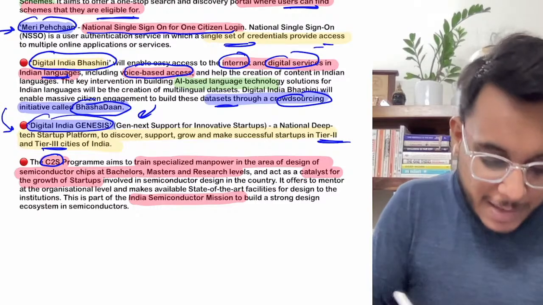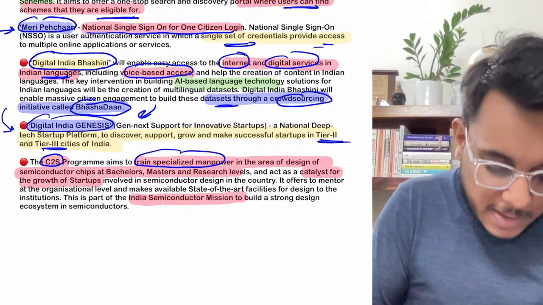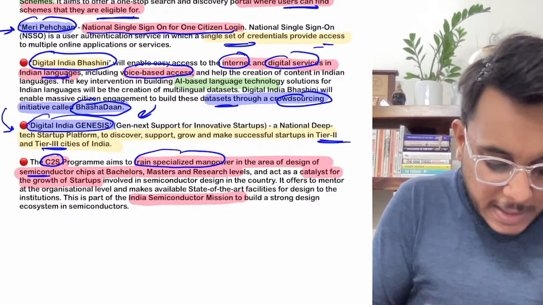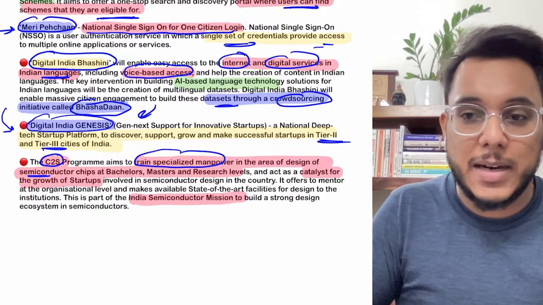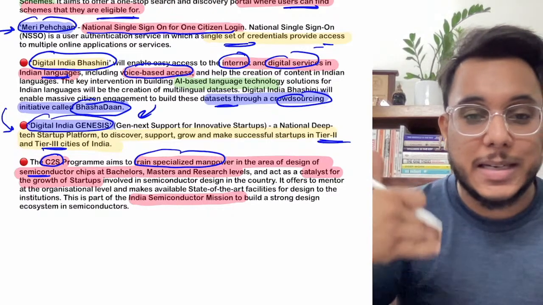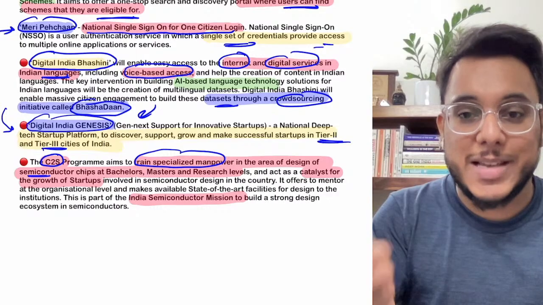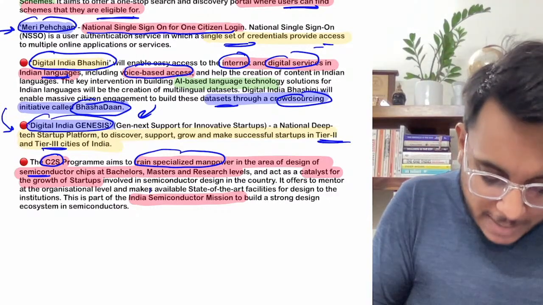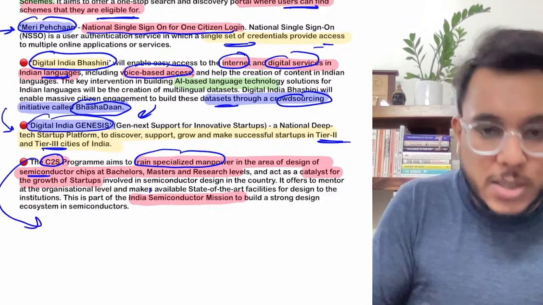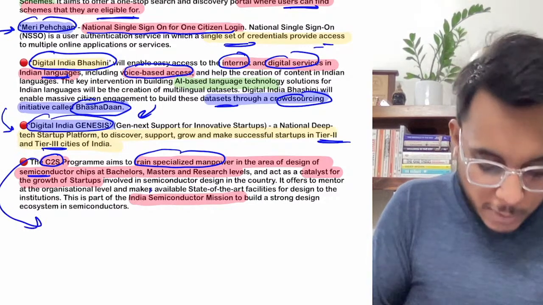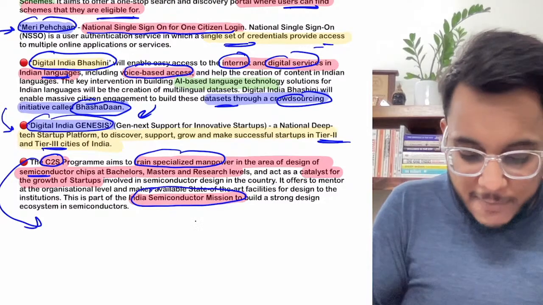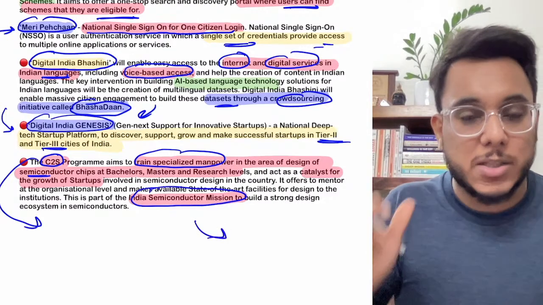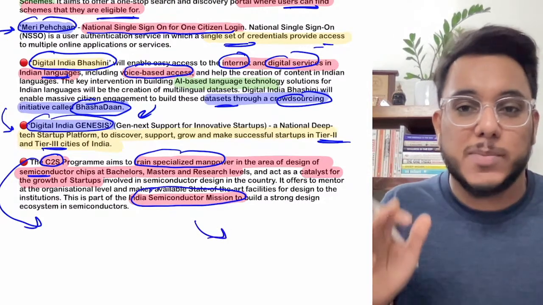So basically we will train specialized manpower for the design and manufacturing of semiconductors, so that these semiconductors are provided to our tech industries and their growth is ensured. Moreover, this C2S chips to startup program will be part of the India Semiconductor Mission, where the government has taken a target that a strong ecosystem for semiconductor chips will be developed.